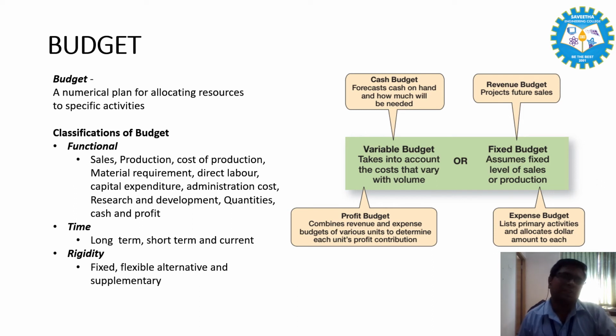Next classification is based on rigidity: fixed, flexible, alternative, and supplementary. In the fixed budget, targets are rigidly fixed. It is a forecast of the target for forthcoming years prepared well in advance. Sometimes it is even prepared 2 or 3 months before the year. These targets are used as a standard yardstick to measure the actual performance. Though a fixed budget can be revised whenever necessity arises, generally its nature is of a static character.